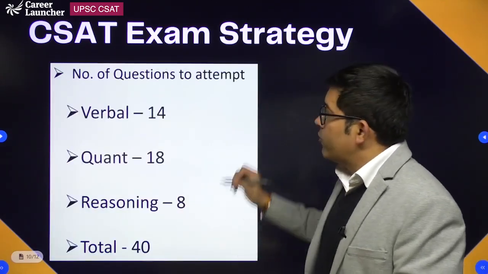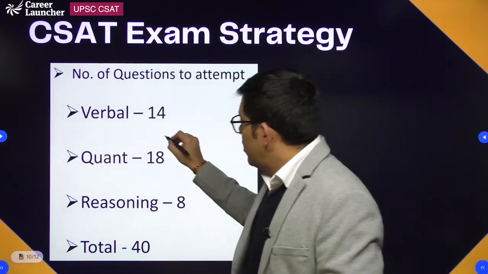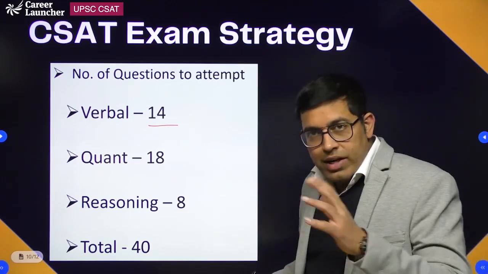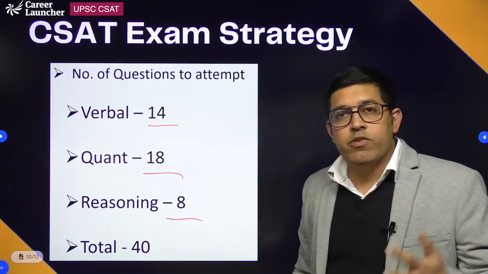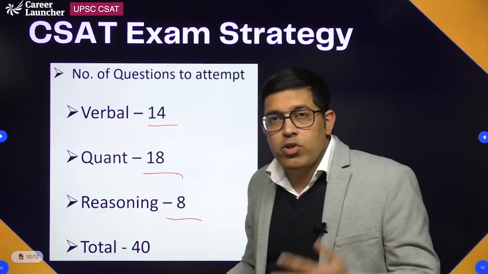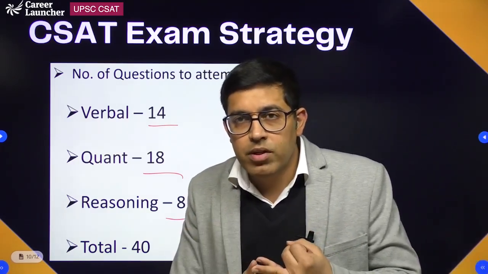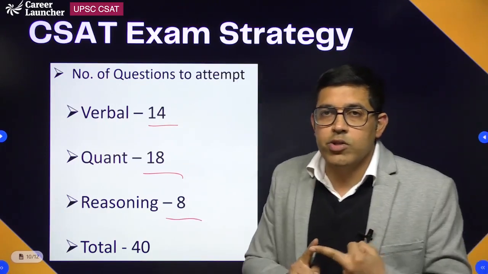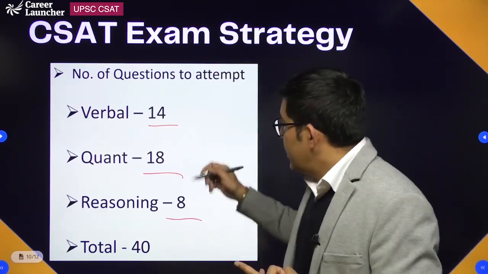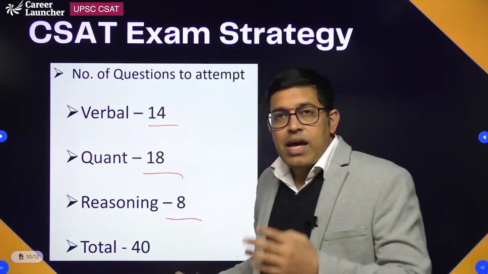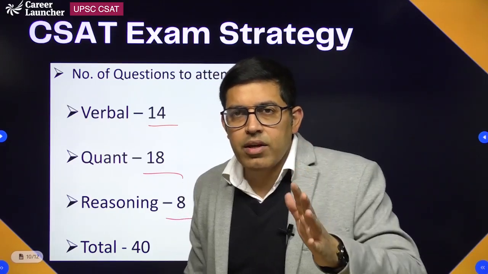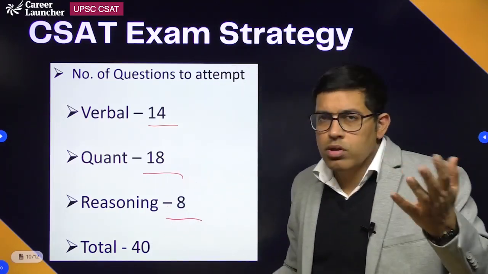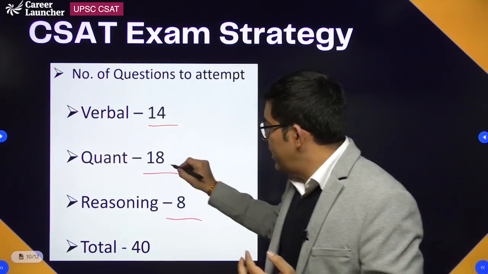In terms of the number of questions section-wise, roughly 14 questions you must attempt from reading comprehension, 18 questions from the quant section, and 8 questions from the reasoning section. In every section there will be easy questions, medium difficulty questions, and hard questions. You have to find those easy questions first. In the quant section, out of the roughly 42 questions asked, you will find around 12 to 13 easy questions, and then you just need to solve 5 more medium difficulty questions, and your 18 will be done.